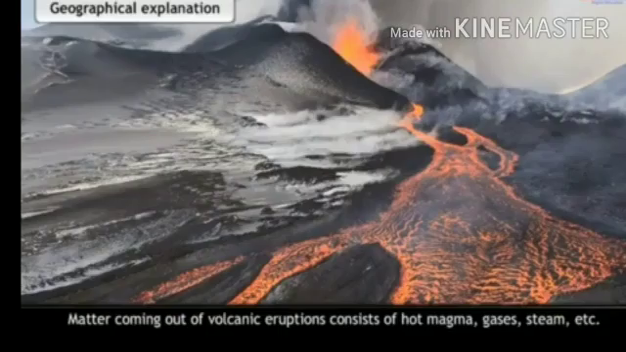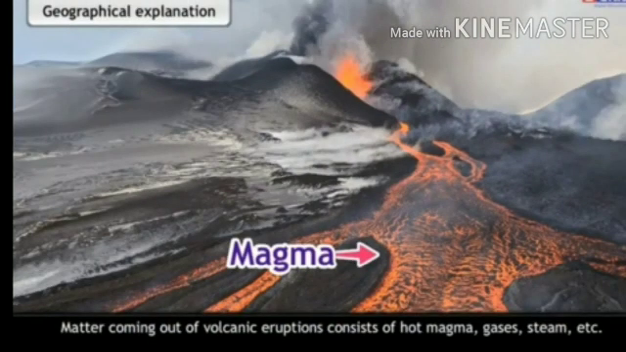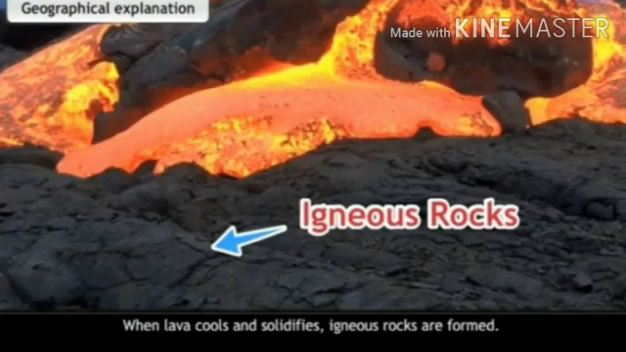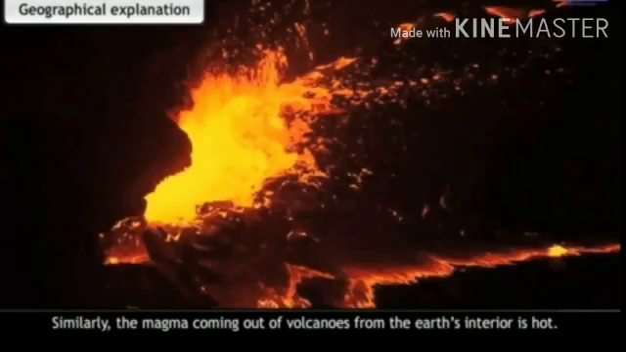Matter coming out of volcanic eruptions consists of hot magma, gases, steam, etc. When lava cools and solidifies, igneous rocks are formed. Through the study of temperature, density, gravitational force, and pressure, the interior of the Earth was understood. For instance, when we go deep into a mine, we feel an increase in temperature. Similarly, the magma coming out of volcanoes from the Earth's interior is hot. Such estimations were made by the geologists.